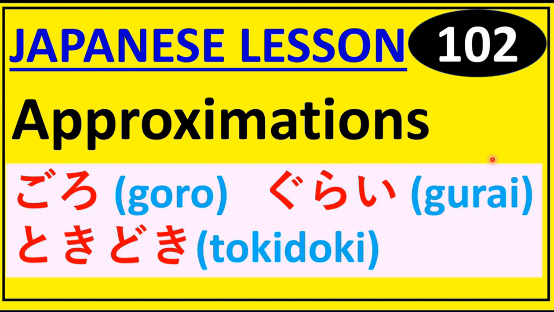This is the series called Japanese Lessons for Beginners. Today we are at lesson 102 and today's topic is approximations, in which we learn three new adverbs of Japanese: goro, gurai and tokidoki. So let's see what we have.